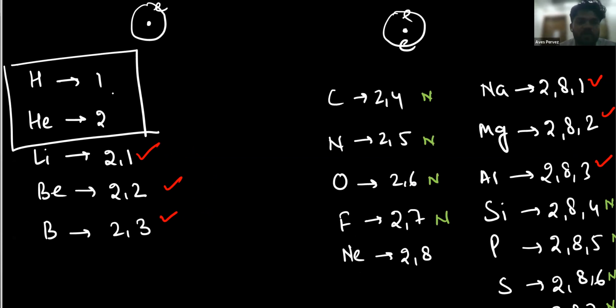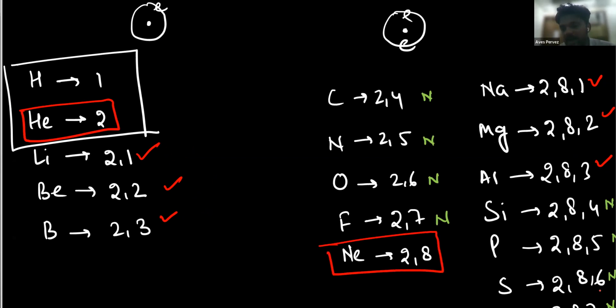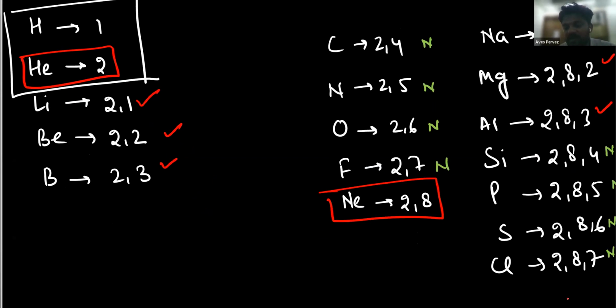Let me explain one thing here: helium, neon, and argon. Argon comes after chlorine, and it has the electronic configuration 2, 8, 8.